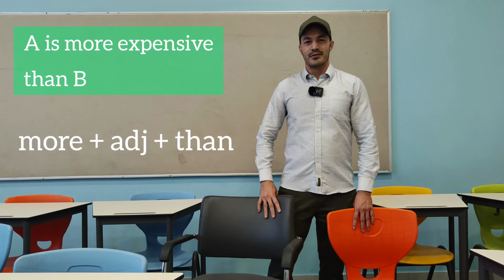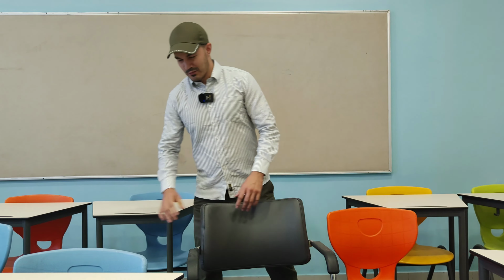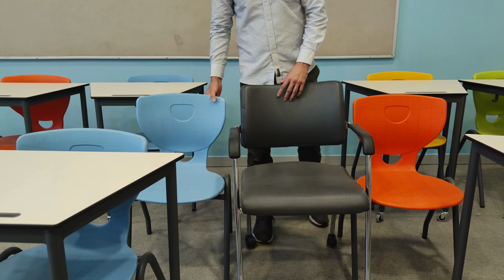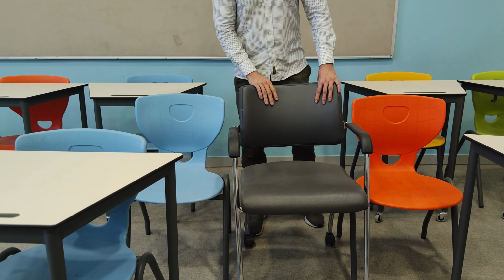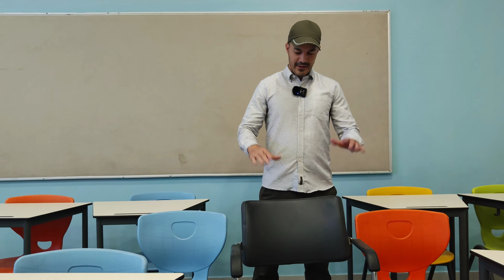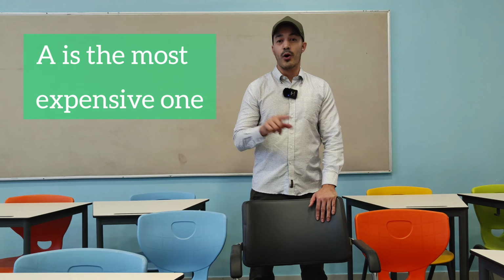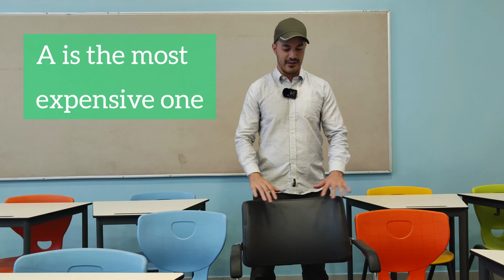And now we're going to continue to superlatives. When we want to compare more than one thing, now we have 3 things here, we have to use a different structure. So we're not going to use ER and than, we're going to use something else. Just hear me out. So I'm going to start saying that this chair is the most expensive one here.